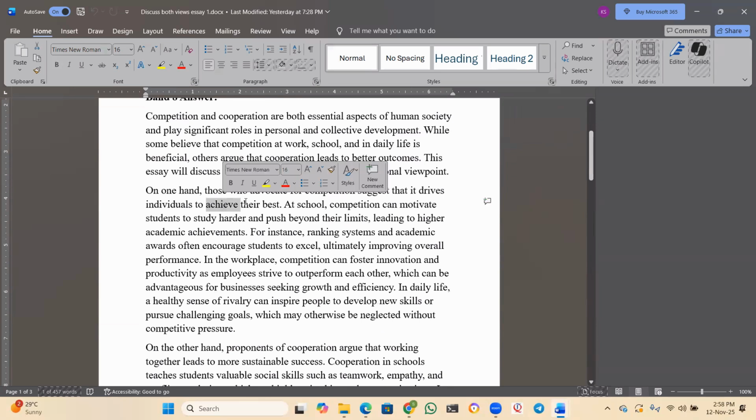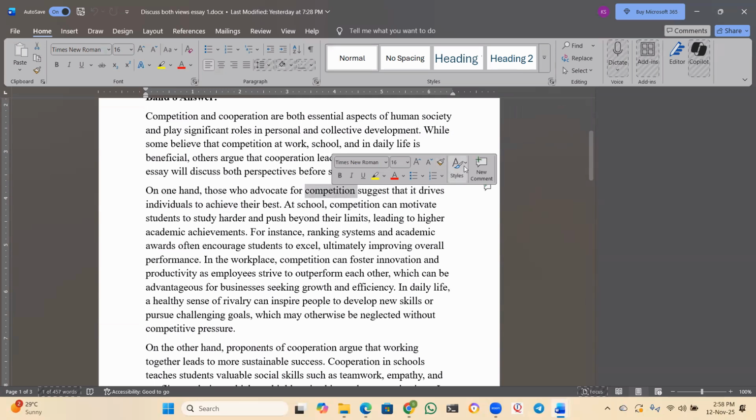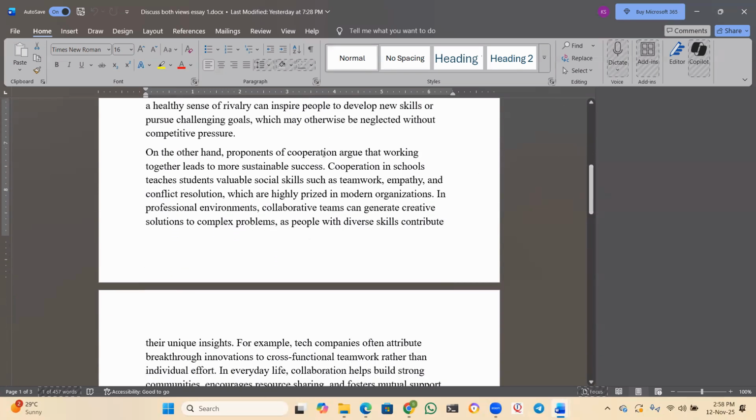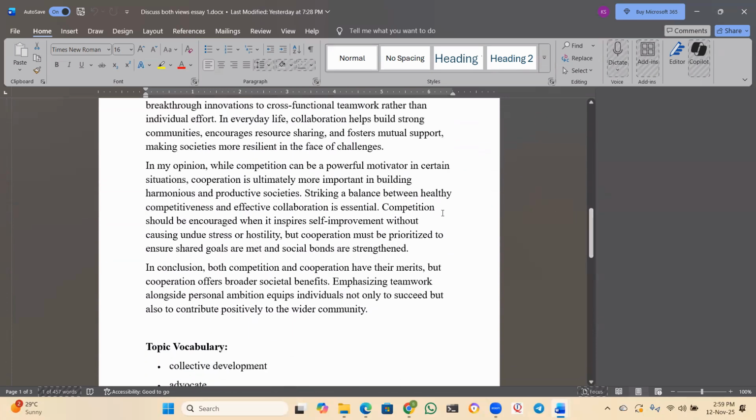Now in body paragraph 1, I spoke about competition. I spoke about the advantages of having competition at school, at the workplace, and in daily life. Done. And then in body paragraph 2, I spoke about cooperation: cooperation at schools, at the workplace, and in daily life. Done. And then I came to my paragraph, where I give my own opinion. Body paragraph 3 is the most important thing, guys.